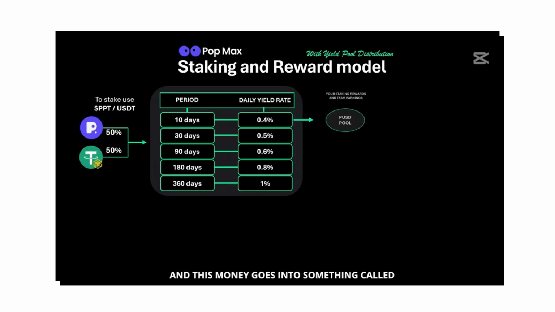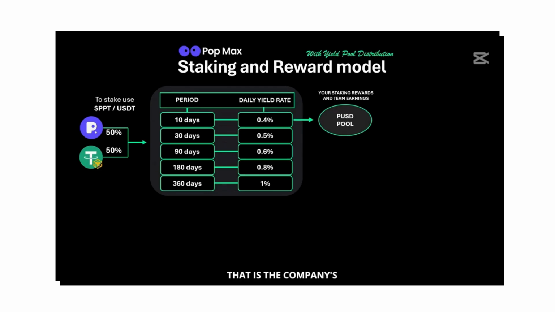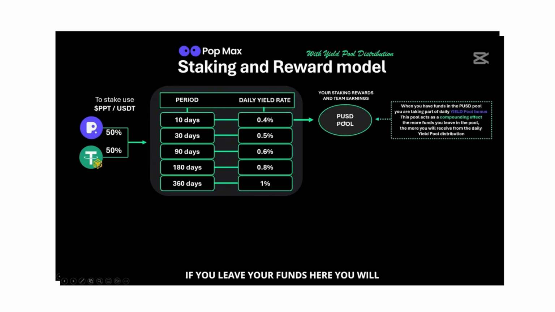And this money goes into something called the PUSD pool. So what is PUSD? Well, that is the company's internal stablecoin. 1 PUSD equals 1 USDT. You can choose to withdraw everything that comes into the PUSD pool immediately if you want, even multiple times a day. Both your passive staking rewards as well as any of your team earnings will go into this PUSD pool. If you leave your funds here, you will receive additional profits on your earnings.